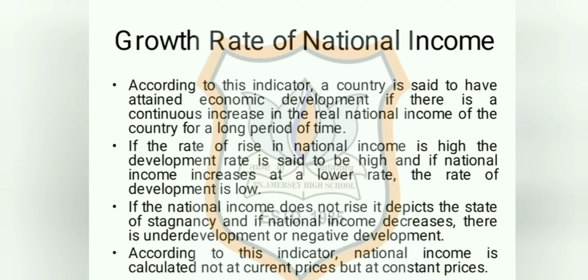But if the national income starts decreasing as compared to previous years, then we may say that there is underdevelopment or negative development. According to this indicator, national income is calculated not at current prices but at constant prices. That means here real income is taken into consideration and not money income.